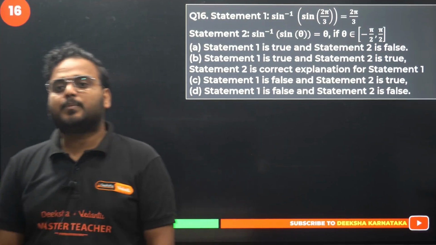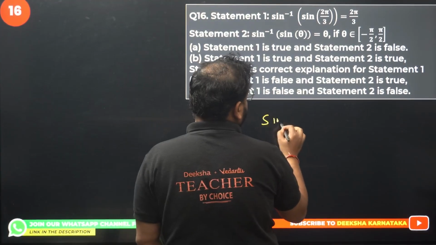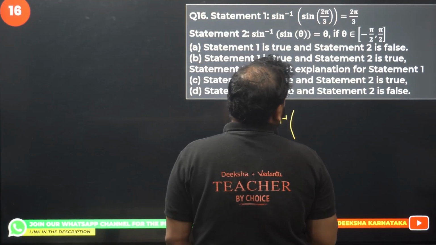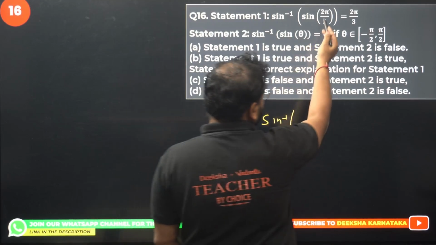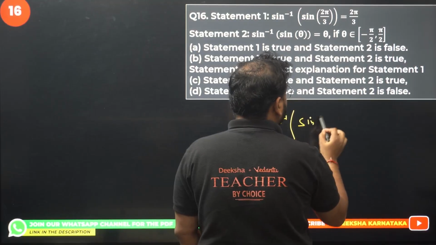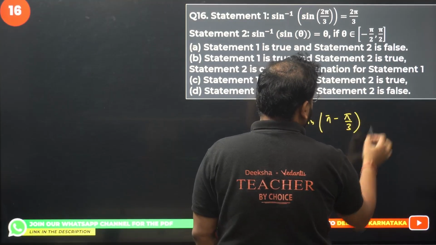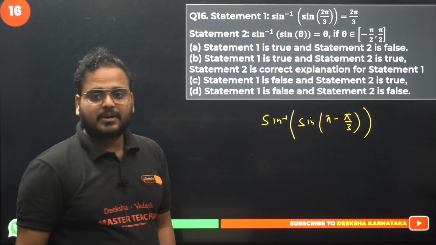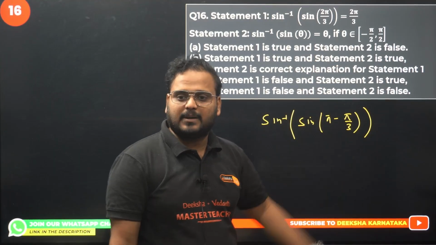Question number 16 now. Sine inverse of sine 2 pi by 3 is 2 pi by 3. Is it? This is going to be sine of pi minus pi by 3, right? Please check. 3 pi minus pi is 2 pi. So 2 pi by 3 will be written as pi minus pi by 3.